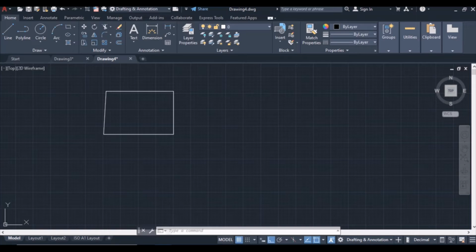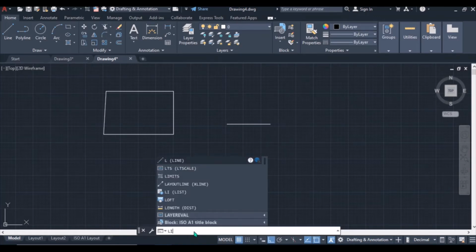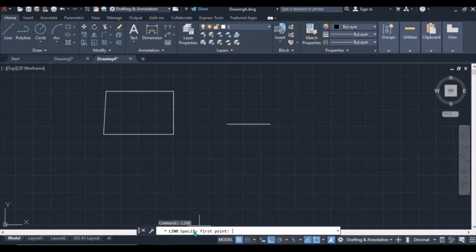Instead of coming to the ribbon and picking a line here and drawing, you can just type such a line here. So you can just type in full line and press enter, and I can easily draw my line, enter.